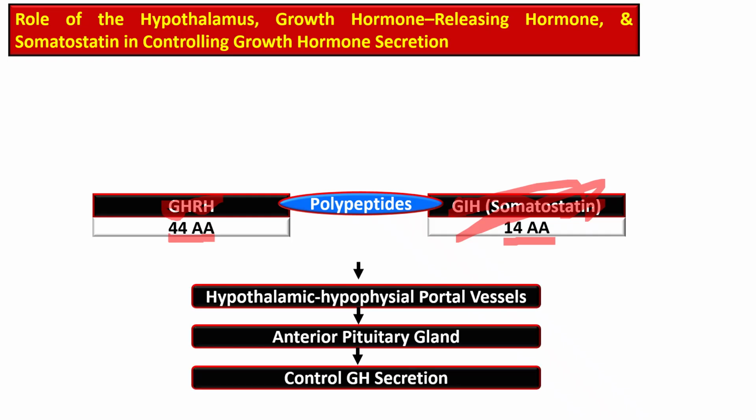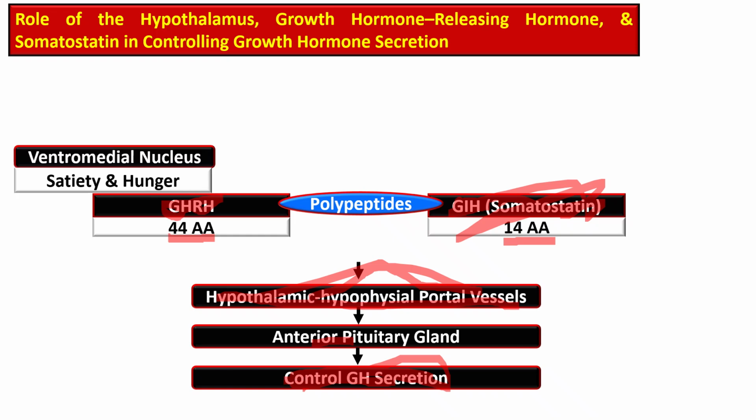These polypeptides reach the anterior pituitary through the hypothalamic hypophyseal portal system, and therefore growth hormone secretion is controlled by these two polypeptides. The growth hormone releasing hormone is released from the ventromedial nucleus of the hypothalamus.